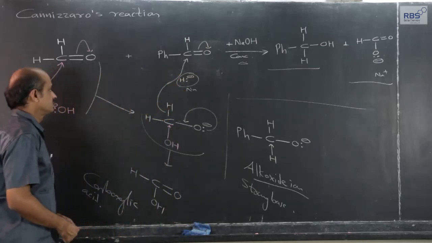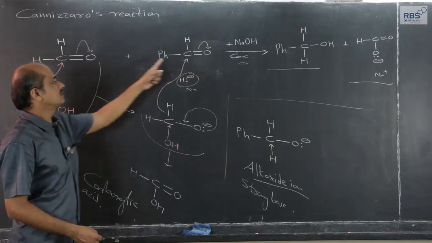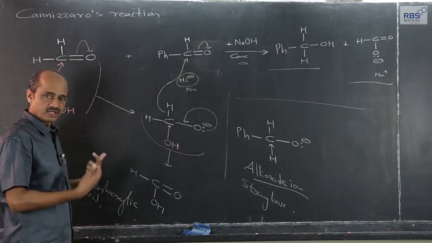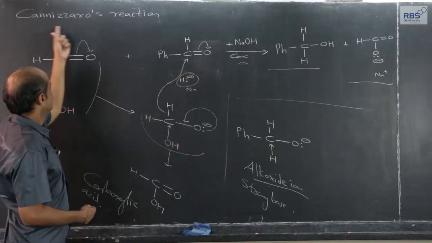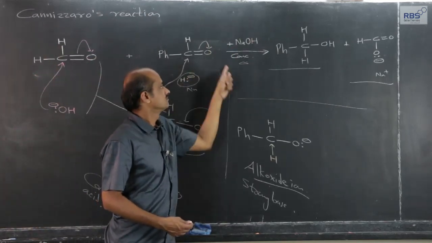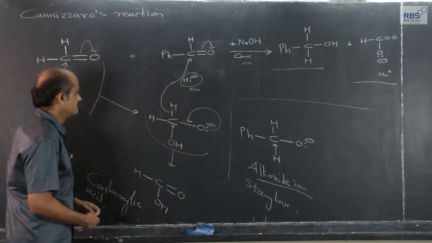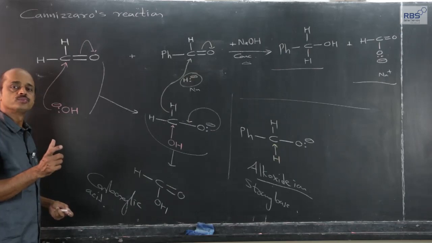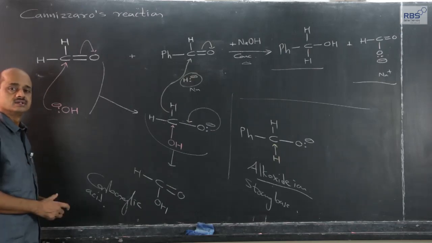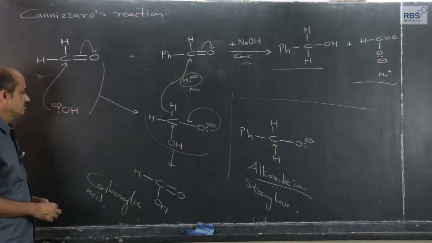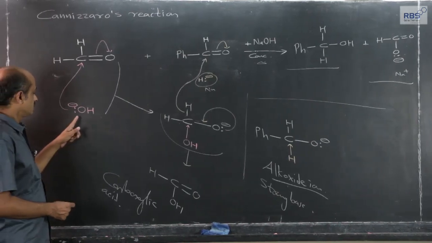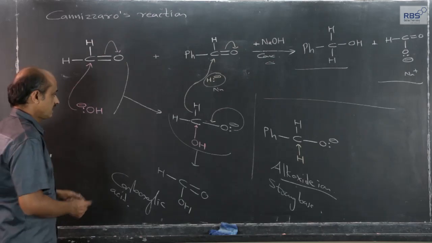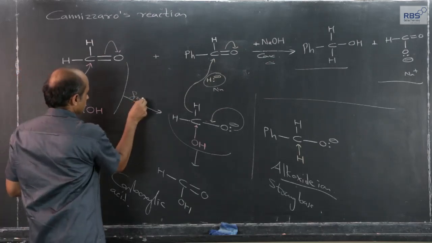The point is that if two different aldehydes without alpha hydrogen atom are present and undergoing Cannizzaro reaction, under the condition of strong concentrated base, then the one whose carbonyl group is more reactive, more polar, less bulky, will be attacked by free OH minus ion, and that is actually a fast step.